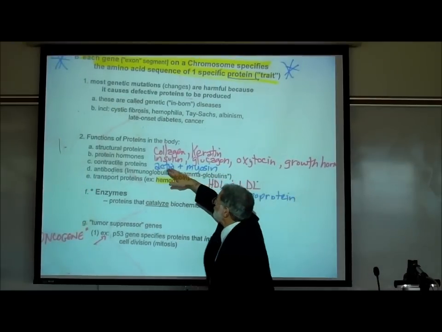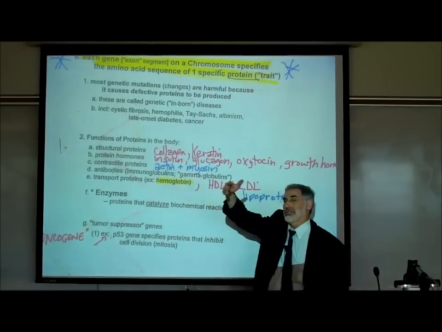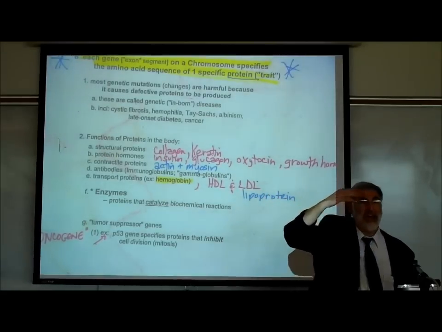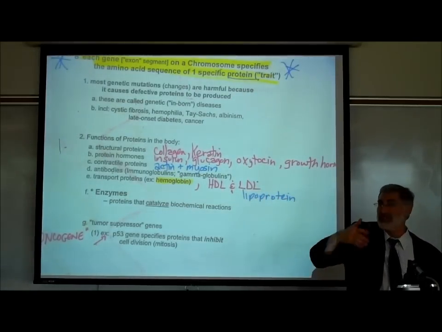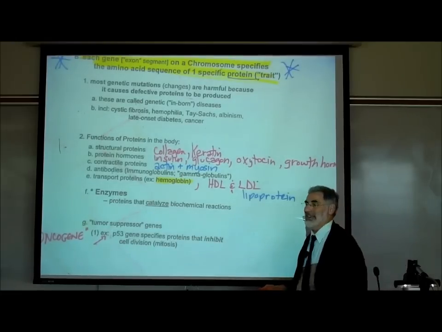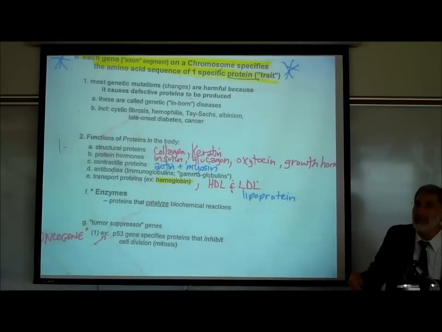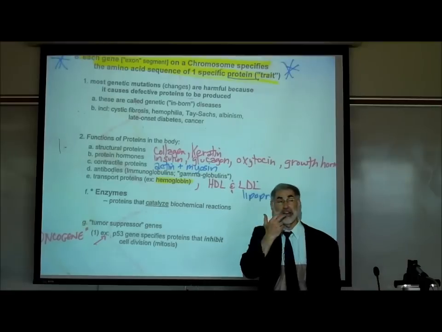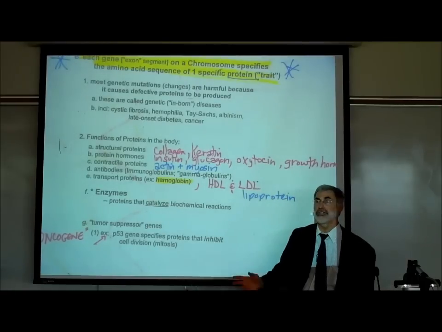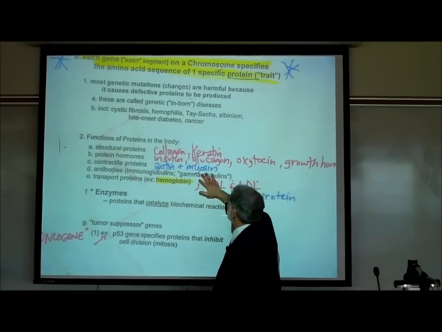They include structural proteins like collagen. Collagen's found in the dermis of our skin and our tendons. It's found in our ligaments. It's found in our bones. It's found in the gums of our mouth, future dental hygienists. So it's very important.